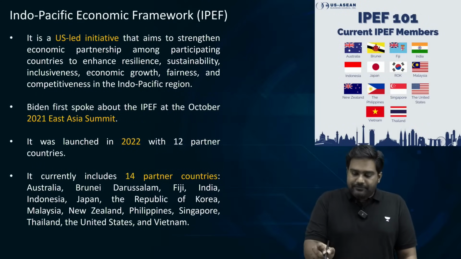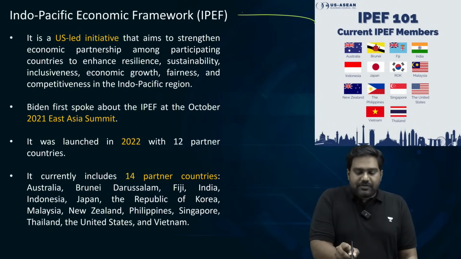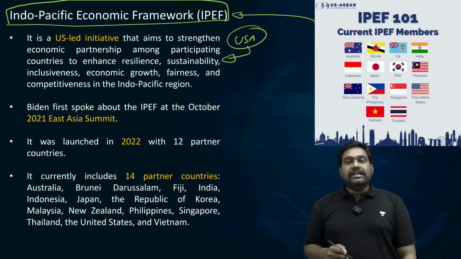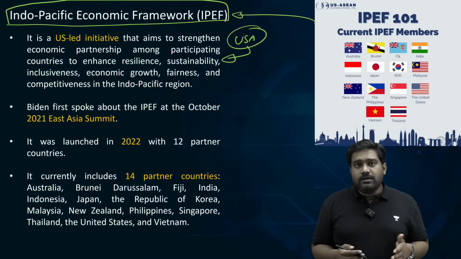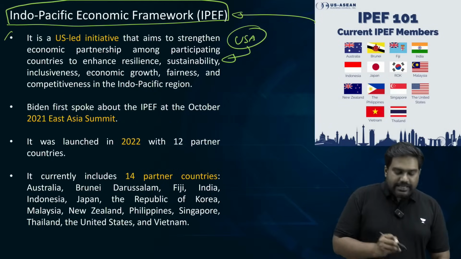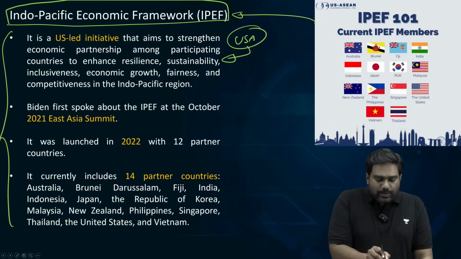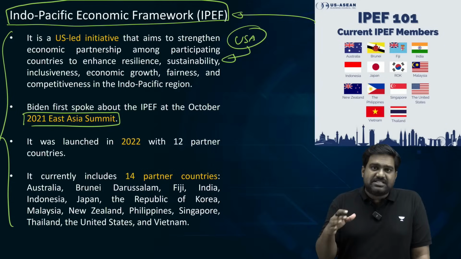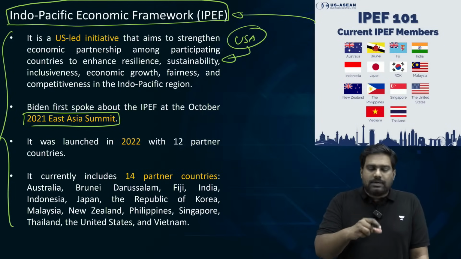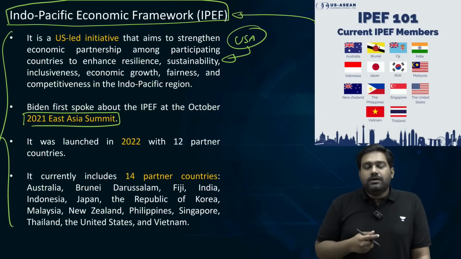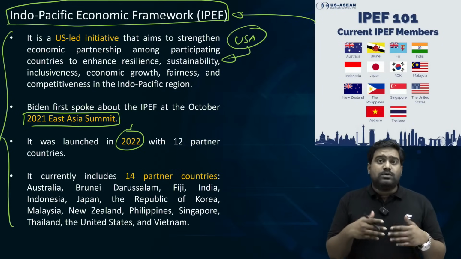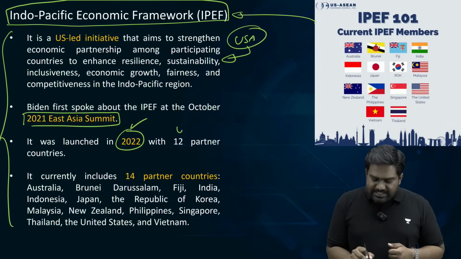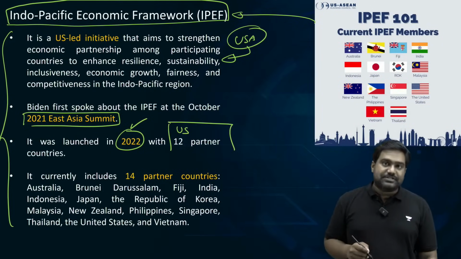So what is IPEF? It's an economic framework proposed by the United States for the Indo-Pacific region. The idea was brought up in 2021 by the US. It's a US-led initiative. During the 2021 East Asia Summit, that is when US President Biden for the first time spoke about the idea of IPEF. And in the next year, in 2022, Indo-Pacific Economic Framework was established between US and 12 of its partner countries.